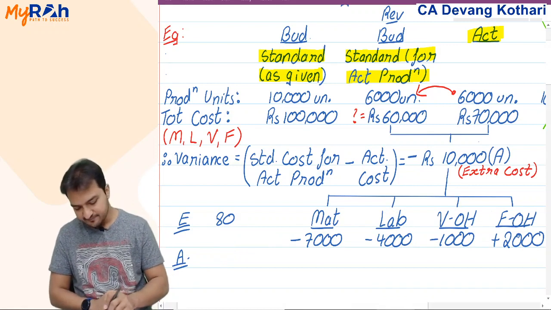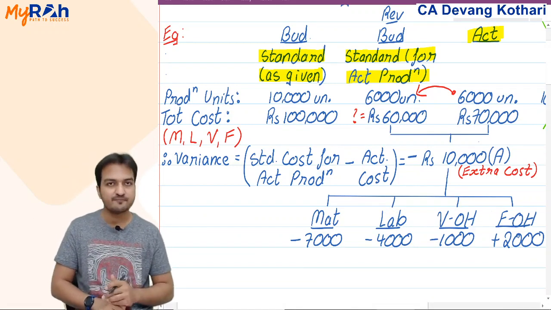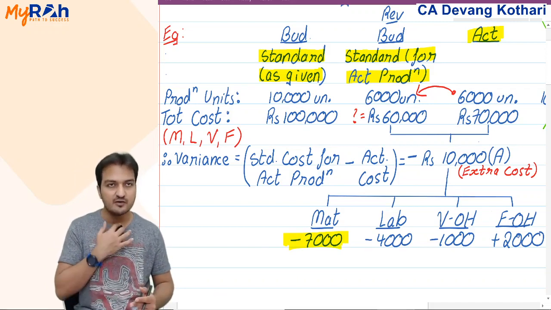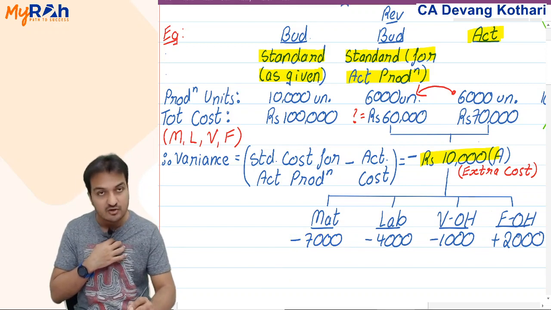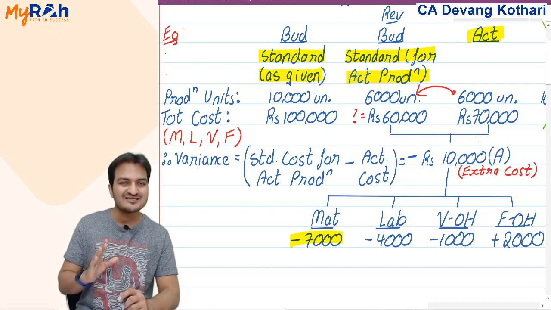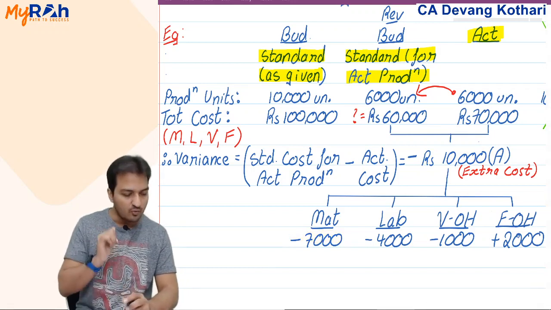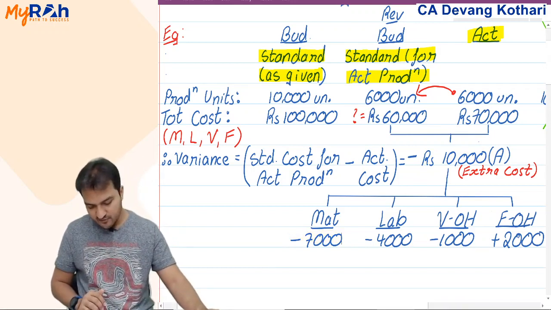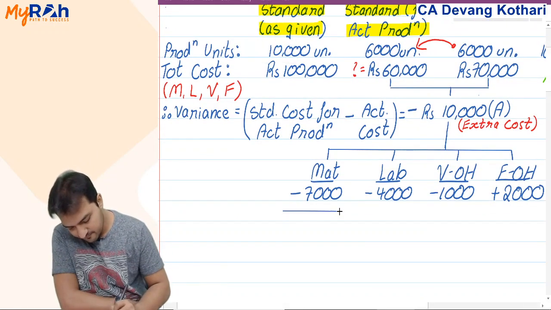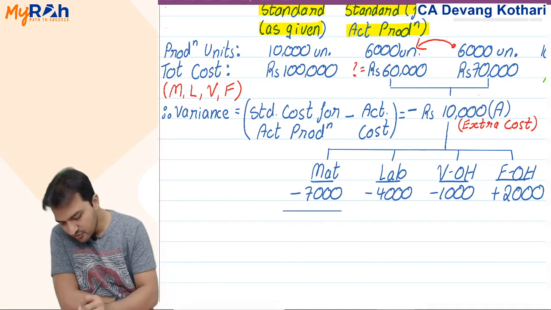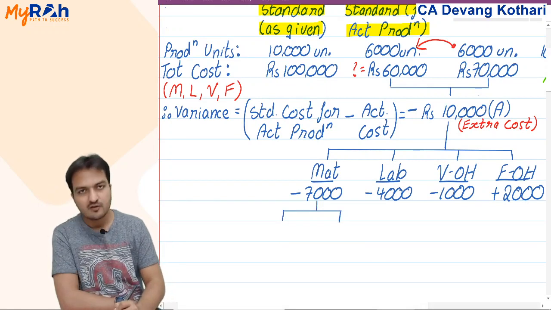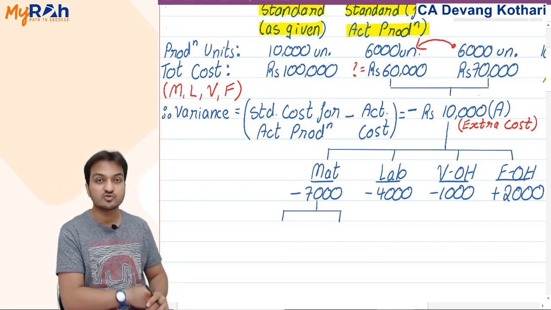In fact, in this chapter, say for material, I found that 7,000 is the extra material cost incurred. So out of 10,000 rupees extra total cost, 7,000 rupees is extra material cost. But my chapter calculation does not end there. What we will further do is find the reasons behind this 7,000 extra material cost. Think about it. Why did I spend 7,000 extra on material? What could be the reason?